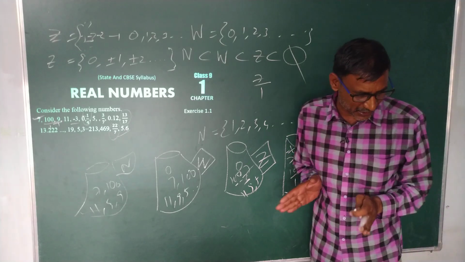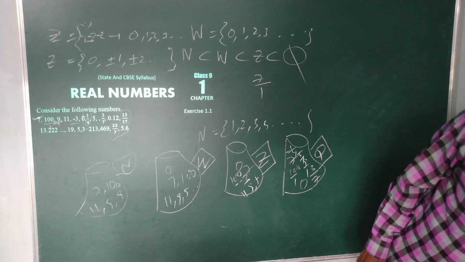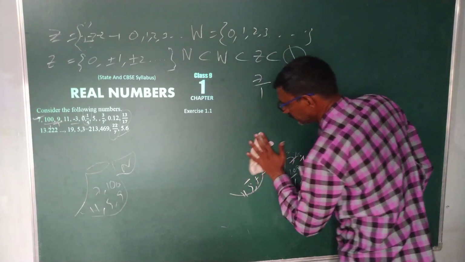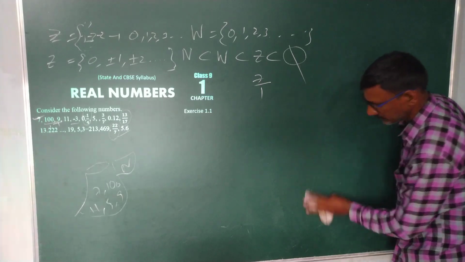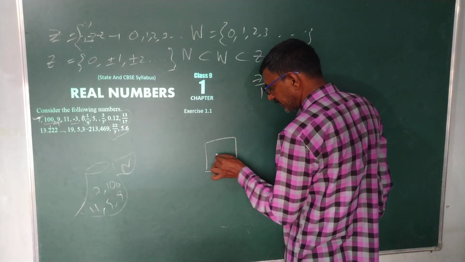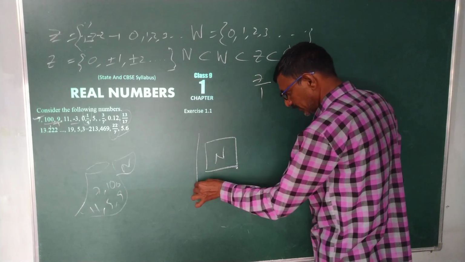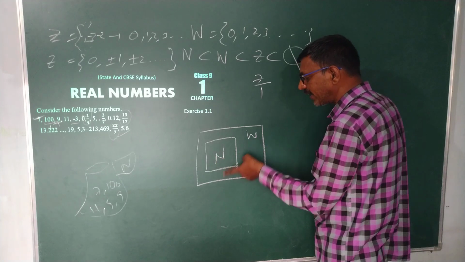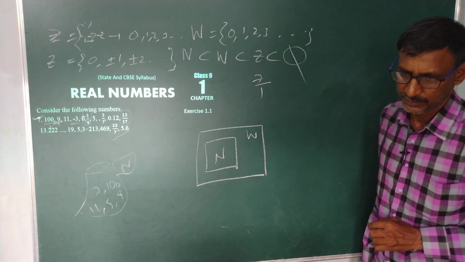I will give just a block diagram. Suppose this is my natural number set N. This comes under whole numbers because every natural number is a whole number.